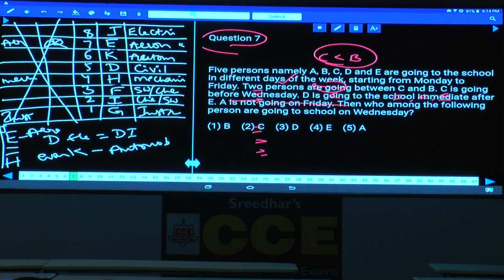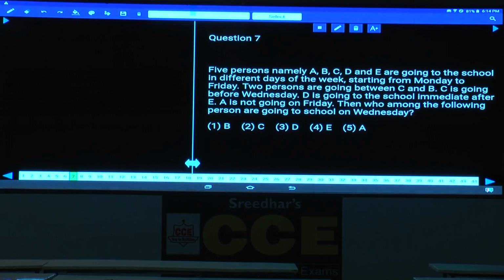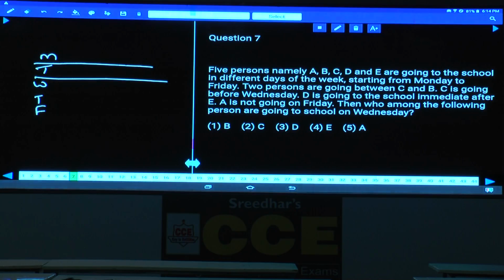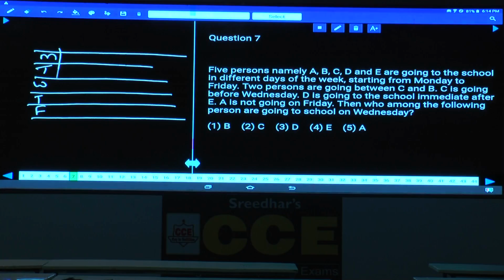Then question number 7. In this question, 5 persons, namely A, B, C, D and E, are going to school on different days of the week, starting from Monday to Friday. Monday, Tuesday, Wednesday, Thursday and Friday are the 5 days. 2 persons are going between C and B. How many are in between C and B? There are 2 persons. As there are 2 persons between C and B, how many possibilities do we have? We have 2 possibilities for this C and B.